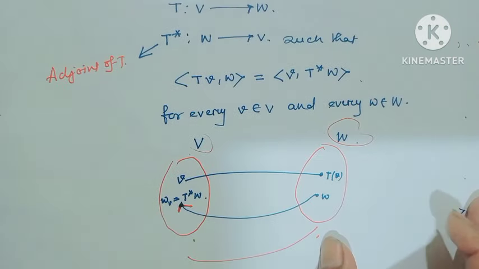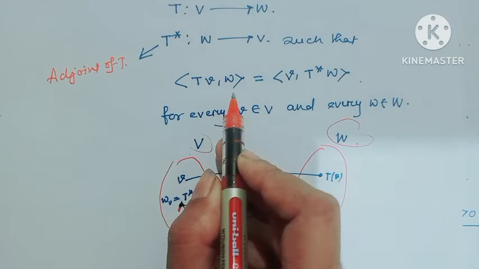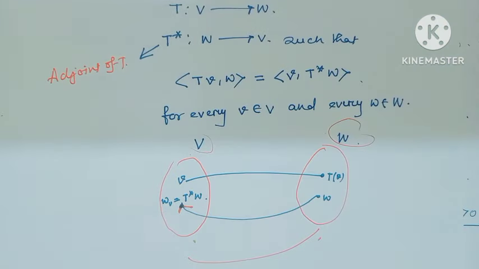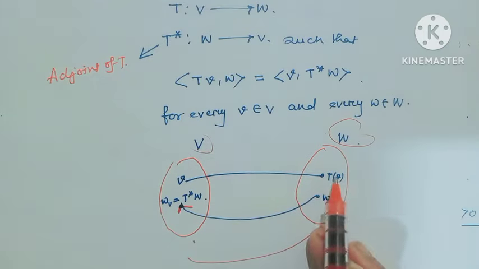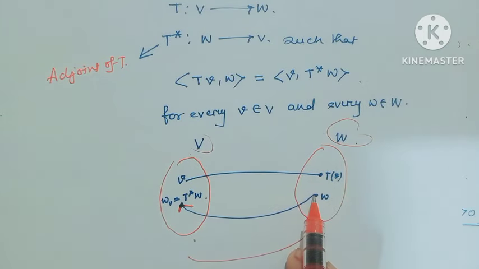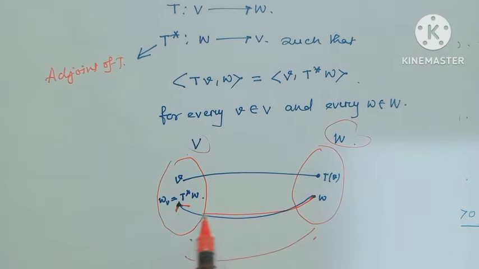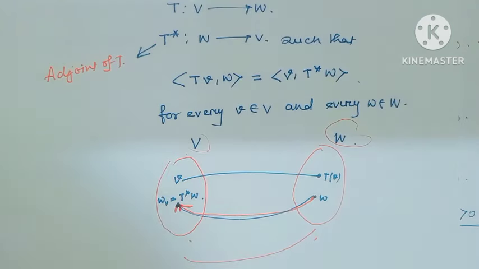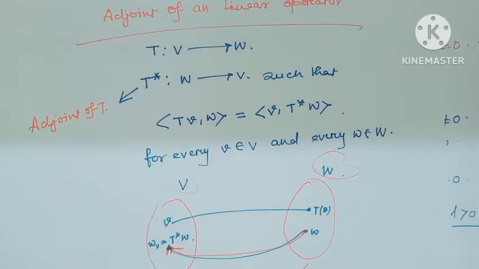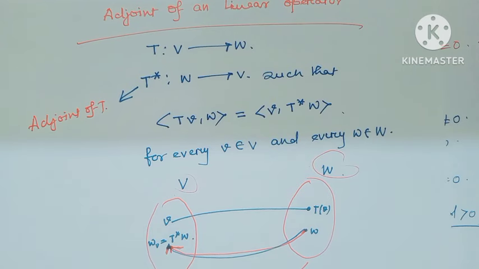So here the inner product of T(v) with small w equals the inner product of v with T star(w). This is the graph of this adjoint operator: v maps to T(v), and w maps to T star(w), because for the adjoint operator, T star maps from W to V and T maps V to W.